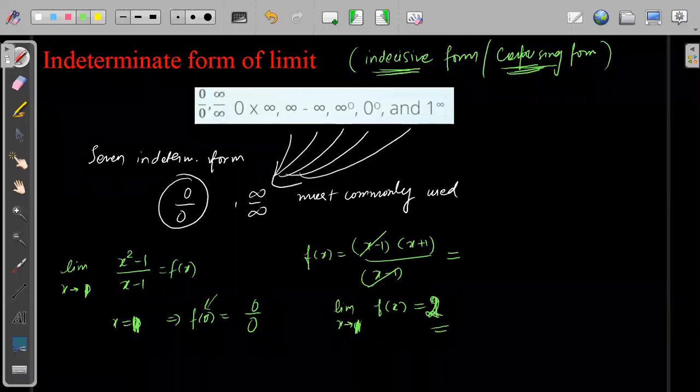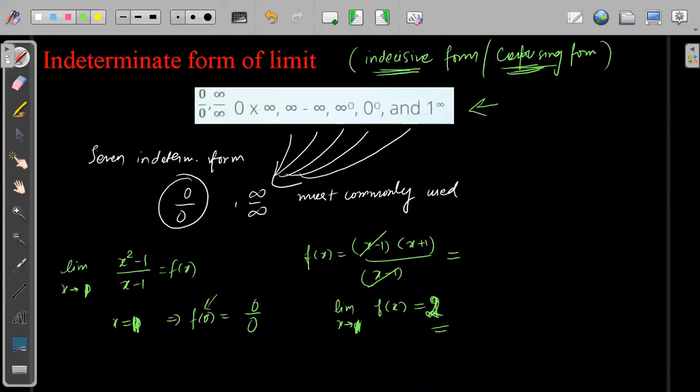Understood? Fine. So this is what is called an indeterminate form. That function is not defined at that point, but we can actually find the limit. Understood? So all the remaining forms can be converted to this form. Each of these remaining forms we will see in separate questions.